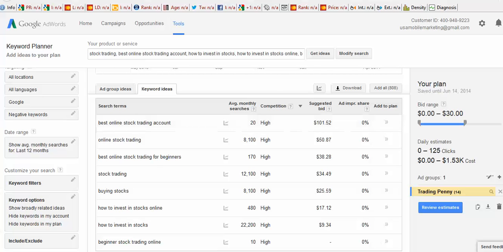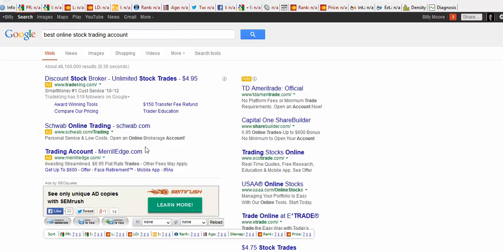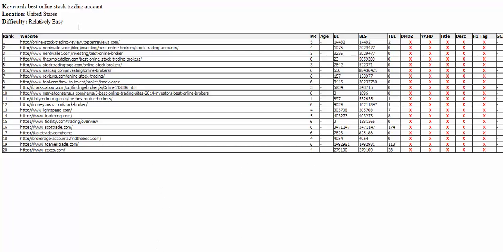All right. Now let me go back to here. I run it through my software program. If you'll notice here, DMOZ is a free directory, it's just very hard to get a listing in there. It takes a long time. Yahoo is a directory also. It's paid and free. But if you notice here, they don't have a title tag. They don't have the description tag filled out. And they don't have the keyword in their H1 tag. So they don't have the keyword in their title, the description, or their H1.